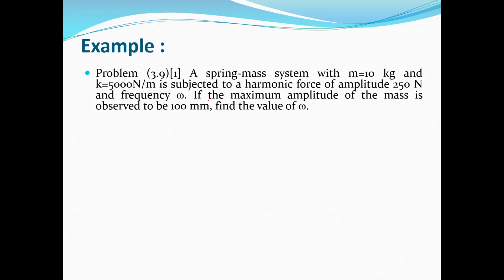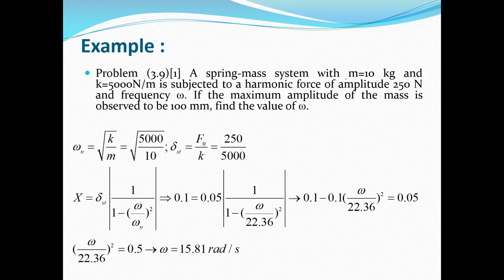Okay, next example. We have a spring mass system with M equal to 10 kilogram, this is the mass of the system, and the stiffness is 5,000 Newton per meter. It is subjected to a harmonic force of amplitude 250 Newton and frequency omega. If the maximum amplitude of the mass is observed to be 100 millimeter, find the value of omega. So this time we have uppercase X, the amplitude of the particular solution, and we need to obtain omega, the frequency of the excitation.